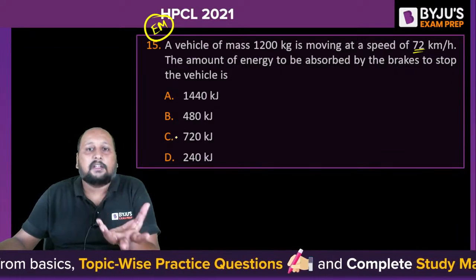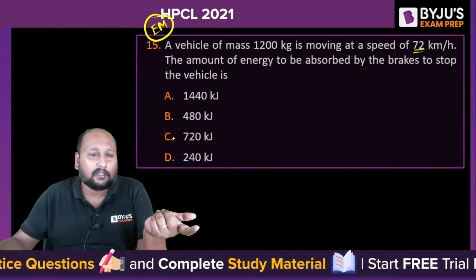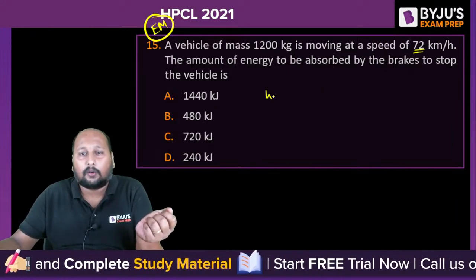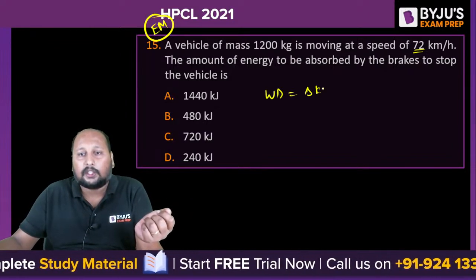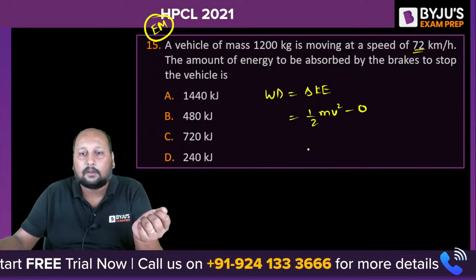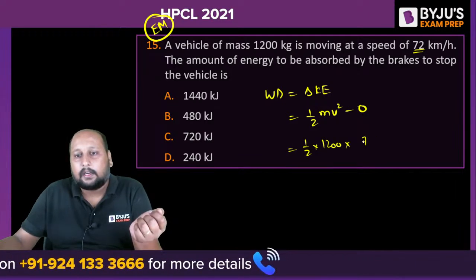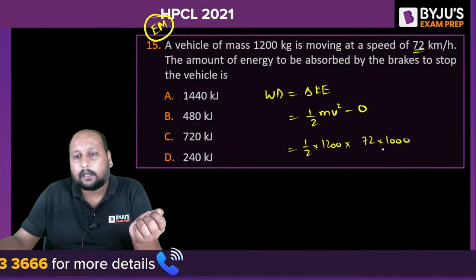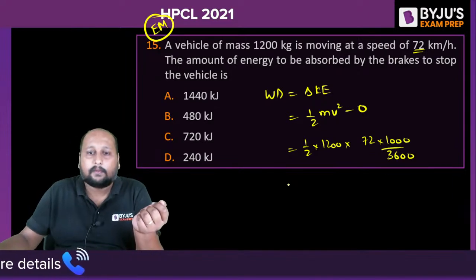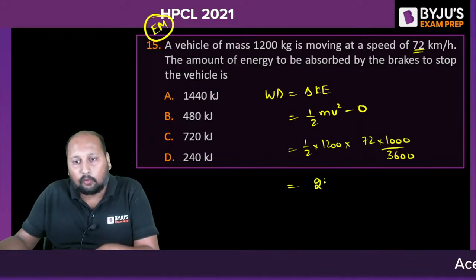What amount of energy is required to stop that? Means we are talking work done, change in kinetic energy. That's it. The amount of energy, nothing but your work done, that is your change in kinetic energy. The final velocity is equal to 0, that is half into m into v square minus 0. So this is half into mass, 1200, into 72 into 1000 by 3600. What is the value you are getting? Option D. Very good. You'll be getting 240 into 10 to the power 3.